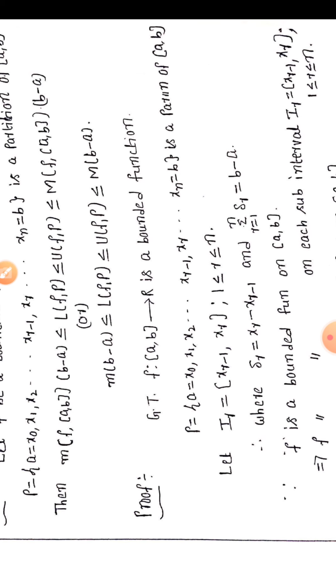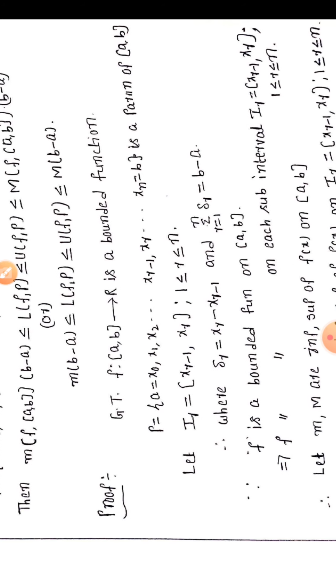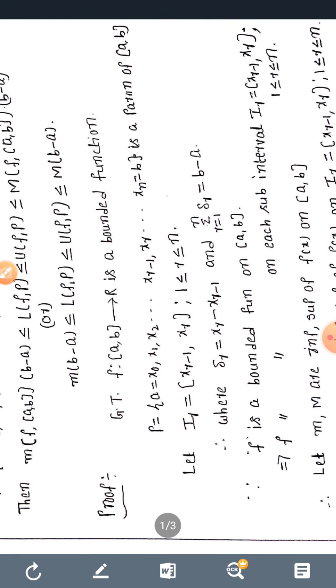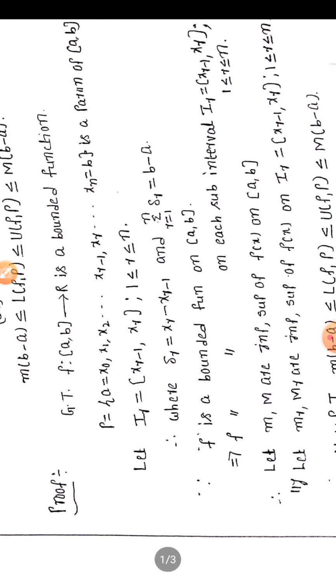Therefore, let the rth subinterval Ir equal the closed interval [x_{r-1}, x_r] such that 1 ≤ r ≤ n. Very clearly, we already know that the length of the rth subinterval is Δr = x_r − x_{r-1}, and the summation from r = 1 to n of Δr equals b − a.